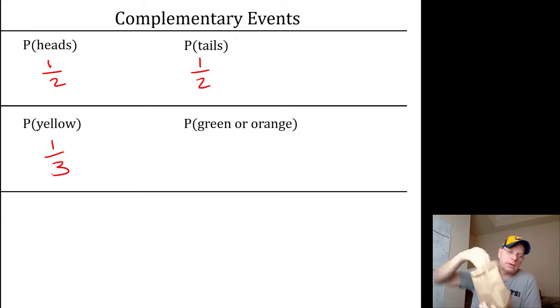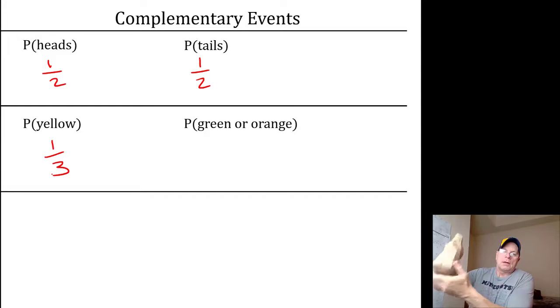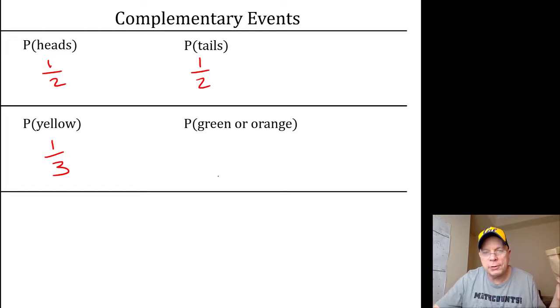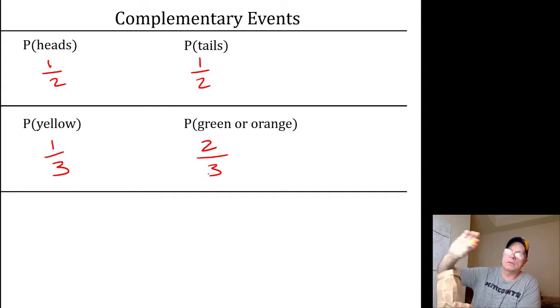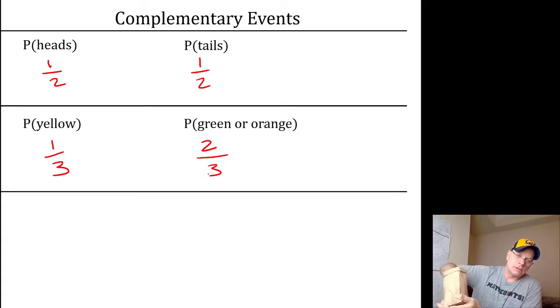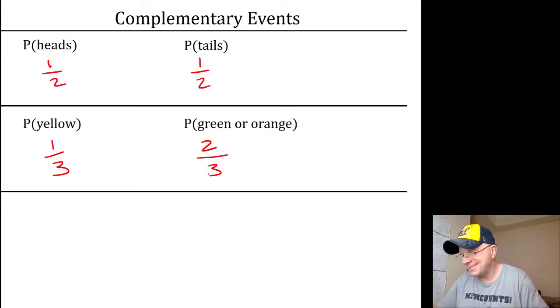It's 1/3. What's the probability that I'll pull a green or an orange? Now we have 2 favorable outcomes compared to 3 possible outcomes, so 2/3 probability. Yellow, 1/3. Green or orange, 2/3.